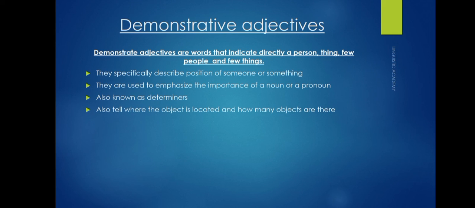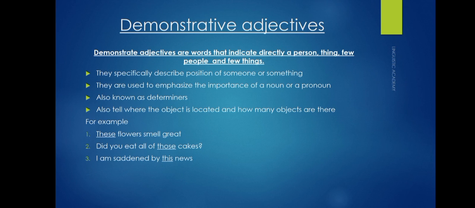For example, these flowers smell great. Did you eat all of those cakes? I am saddened by this news. In all these examples, we are using words like these, those and this as determiners to demonstrate each of the nouns.